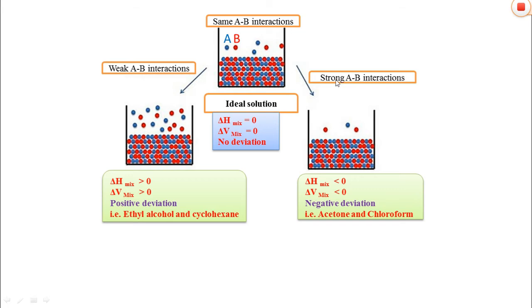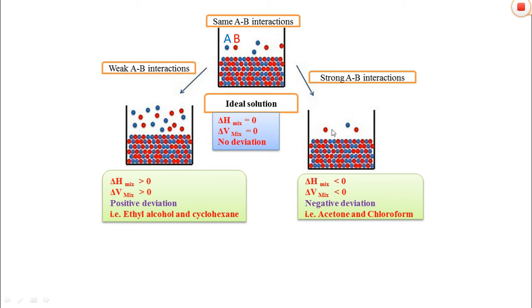In the other case of non-ideal solution, which shows the negative deviation, the force of attraction between A and B is stronger than between AA and BB. Therefore the solute and solvent are held together tightly. As a result the escaping tendency of the constituents decreases.